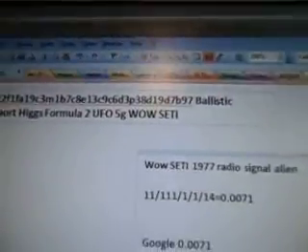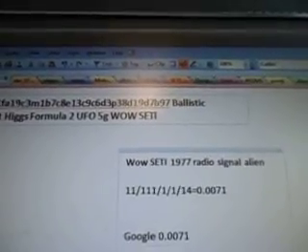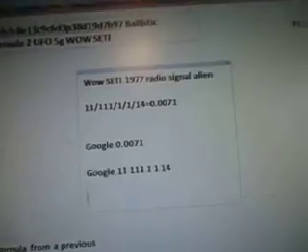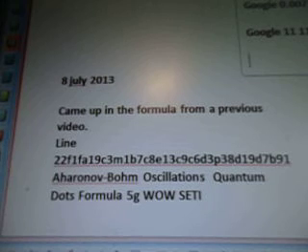Is 97B, 922, 97B, 97. B, Ballistic Transport Higgs Formula 2, UFO 5G Wow Seti. There's the alien radio signal. And this is 5.8783279E6 plus 60QUJ5. Mayan symbol for Zero Higgs Ballistic Transport Formula number 2. CORE UFO Engine, communication laser beams, crystals, superlattice, quantum dots, and water molecules, expanded from line 22 WOW data.